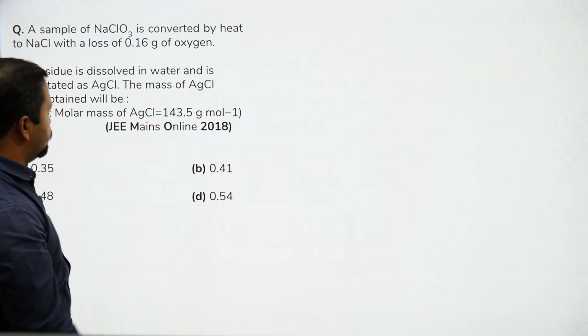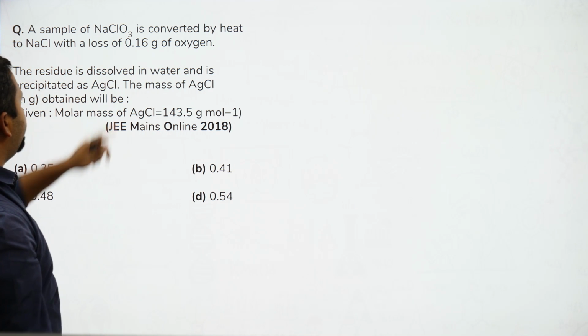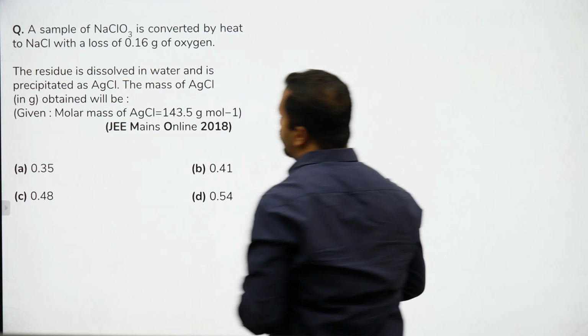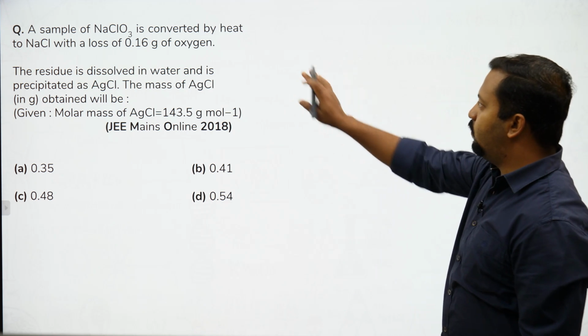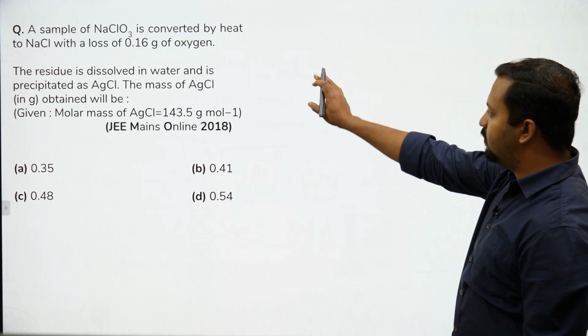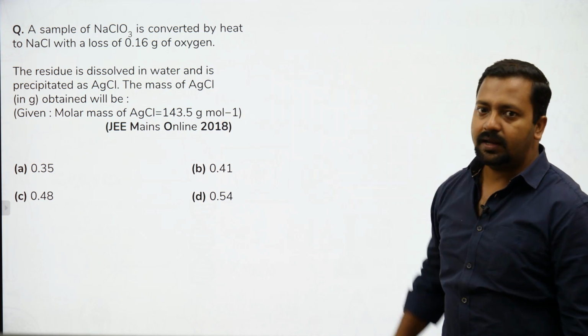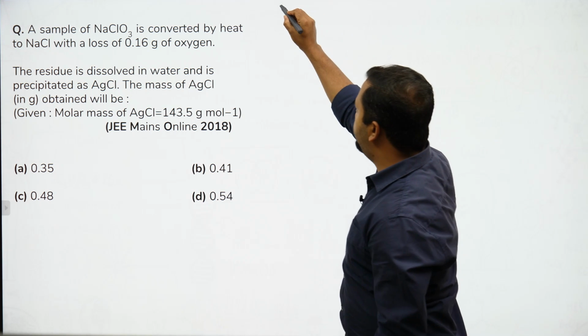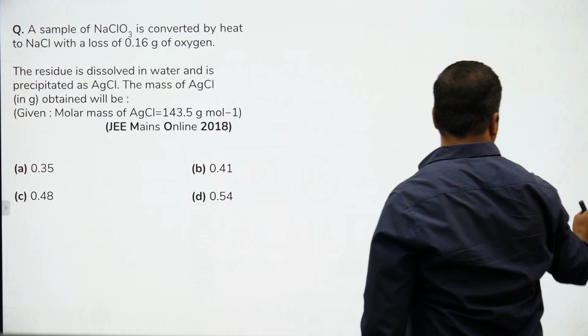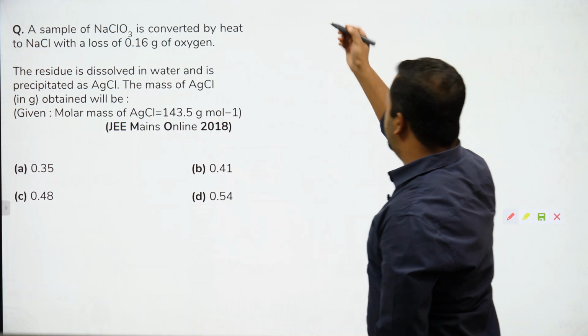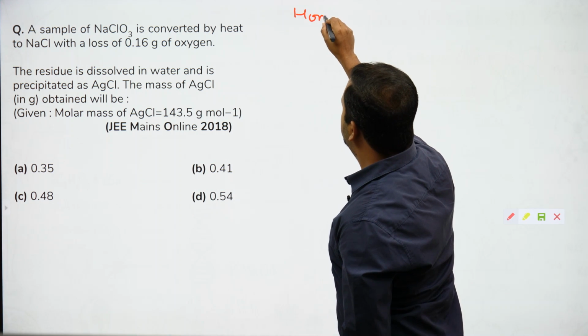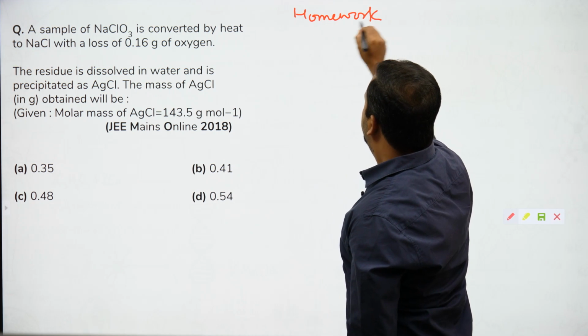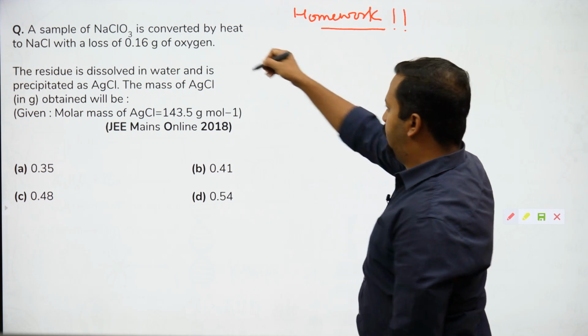Okay, so this question: a sample of NaClO3 is converted to NaCl with a loss of 0.16 gram of oxygen. The residue is dissolved in water. I'll just tell you the outline. This is your assignment. Keep this for homework. So this is a homework, based on the previous.